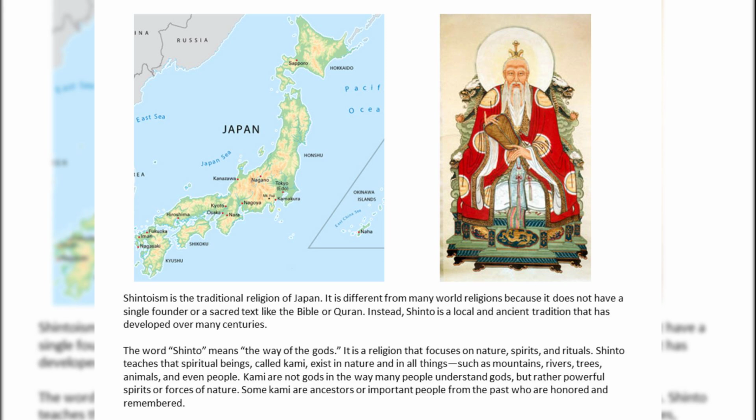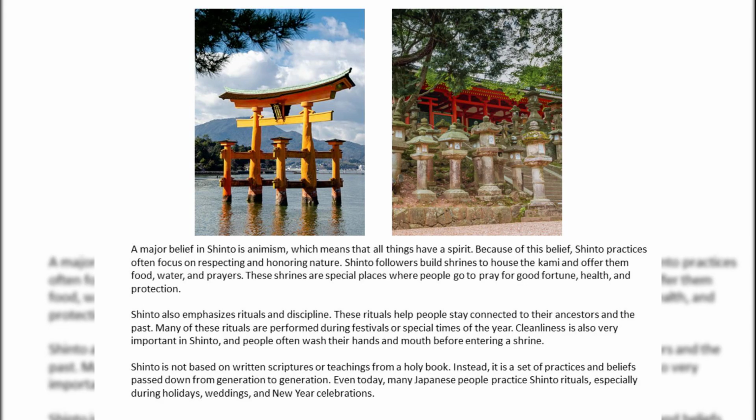Kami are not gods in the way many people understand gods, but rather powerful spirits or forces of nature. Some kami are ancestors or important people from the past who are honored and remembered. A major belief in Shinto is animism, which means that all things have a spirit. Because of this belief, Shinto practices often focus on respecting and honoring nature.